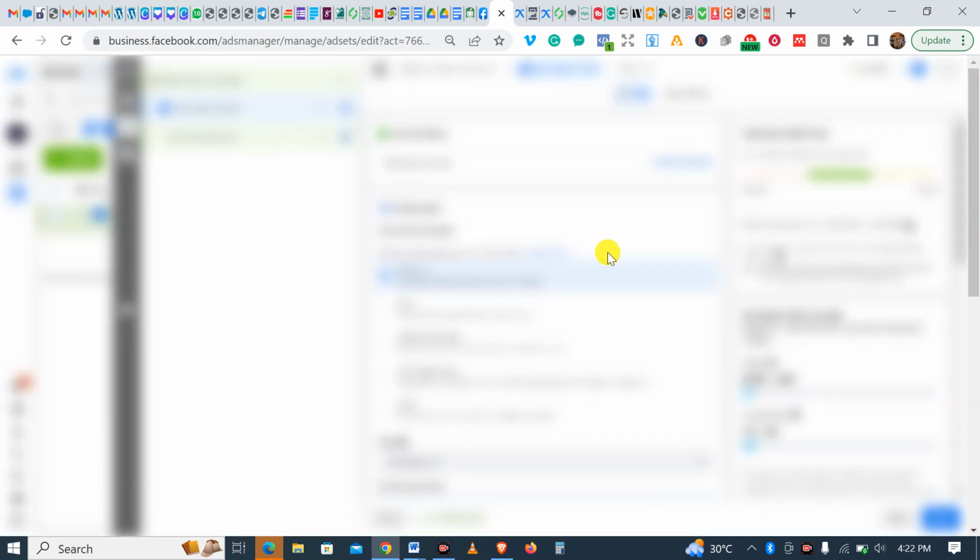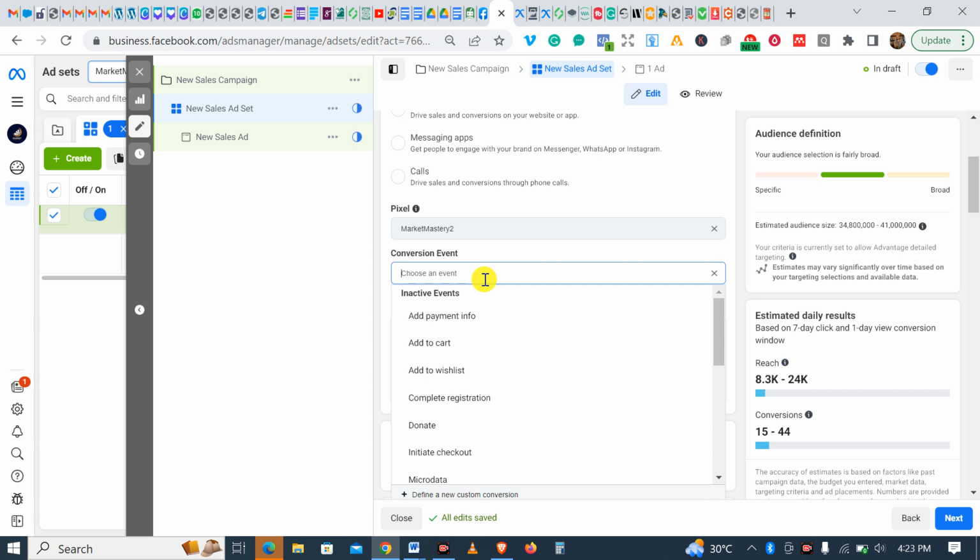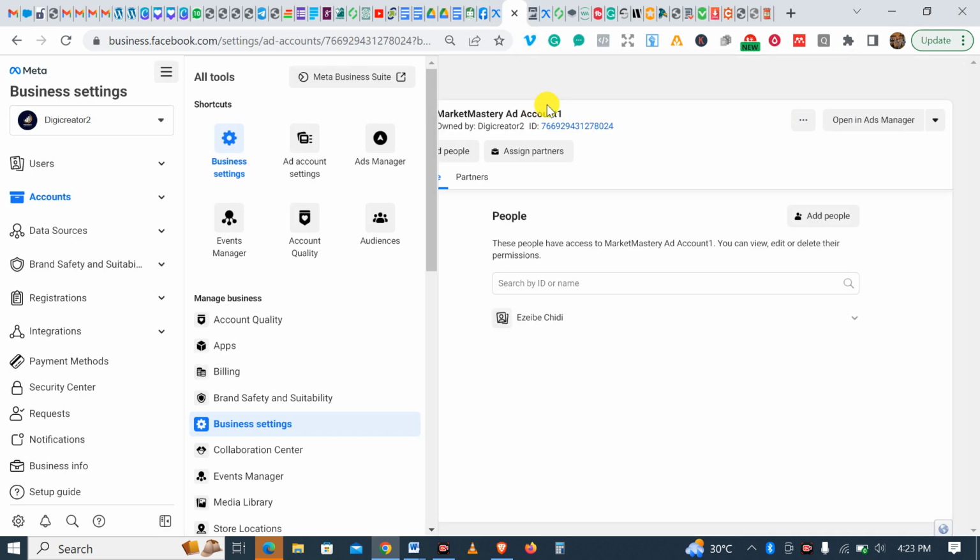Let me show you something. Remember here, you need to set up a conversion event. This conversion event is very, very important because that is what you tell your pixel to do. So what you need to do now, since we don't have a prioritization of events, all you need to do right now is, when you come to your